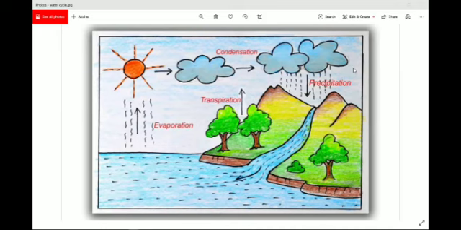So for today, this much I have explained in this video. In the next class, I will be explaining about the availability of water, like how we get water on our surface, in what form we get it, and what the sources of water are. Then we move into the discussion of scarcity of water. Okay, thank you.